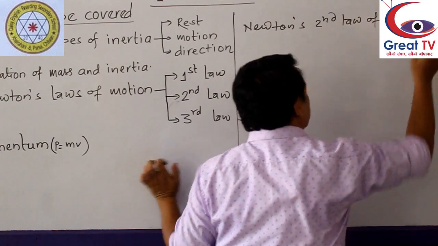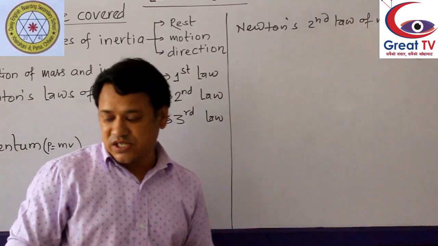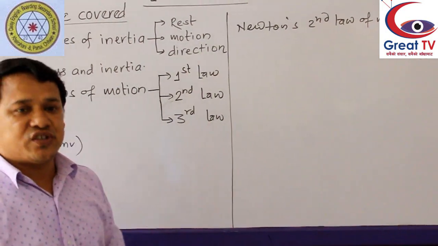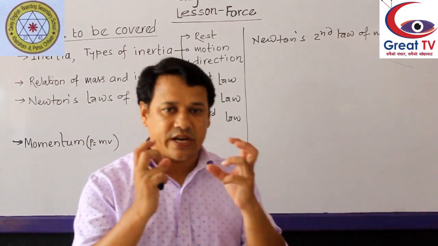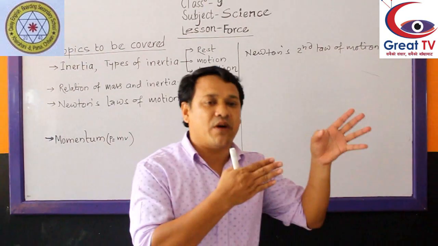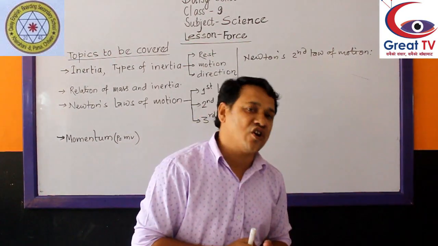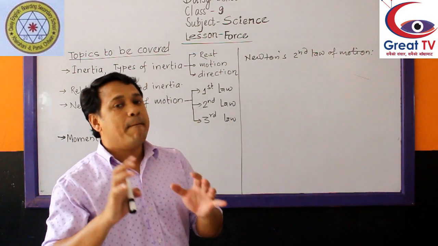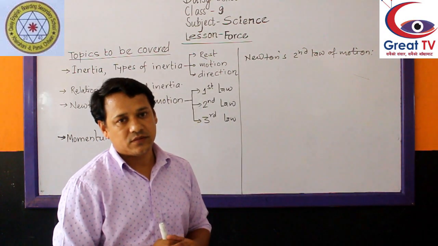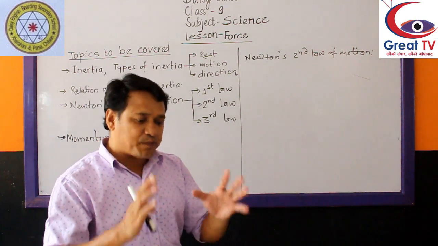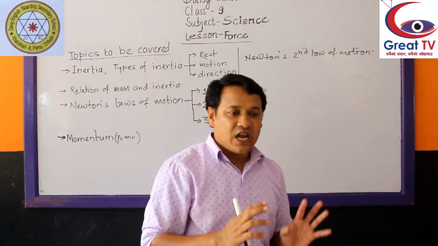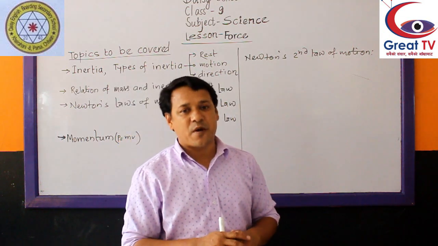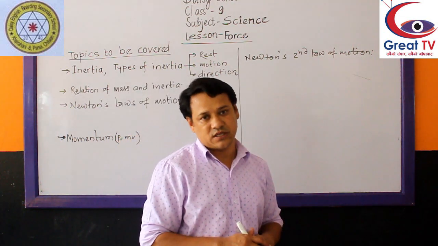Newton's second law of motion. It states that acceleration produced on a moving body is directly proportional to the force applied and inversely proportional to the mass of that body. Okay? Acceleration produced on a moving body is directly proportional to the force applied and inversely proportional to the mass of the object.